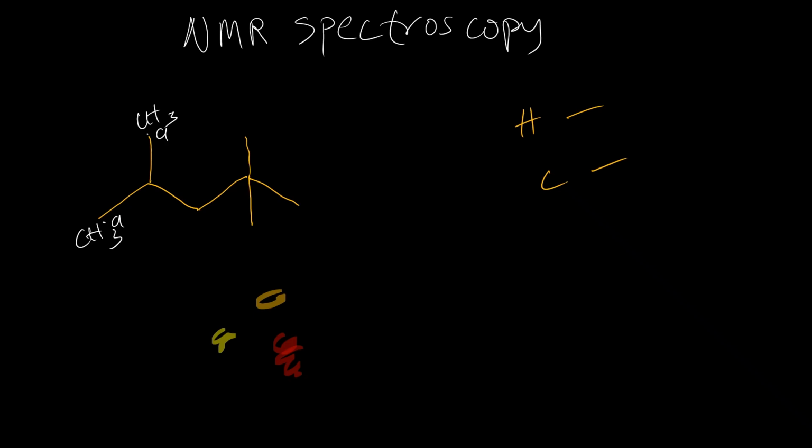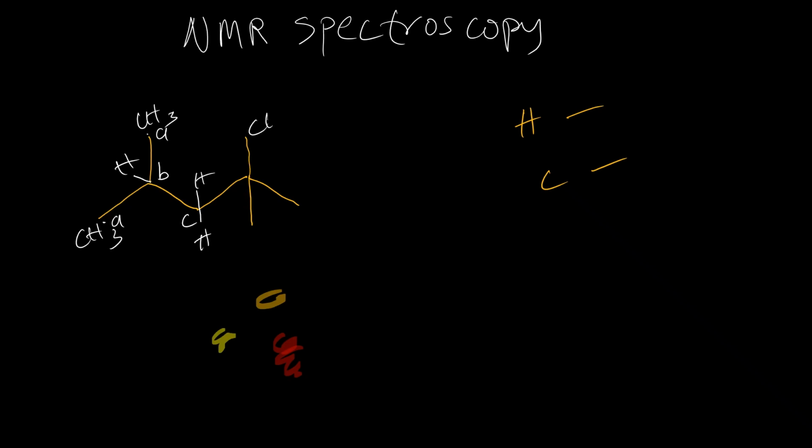And here we have a hydrogen, which is different from the other hydrogens. It will appear as signal B. And here we have two hydrogens, and they are different from the others. They will appear as signal C.